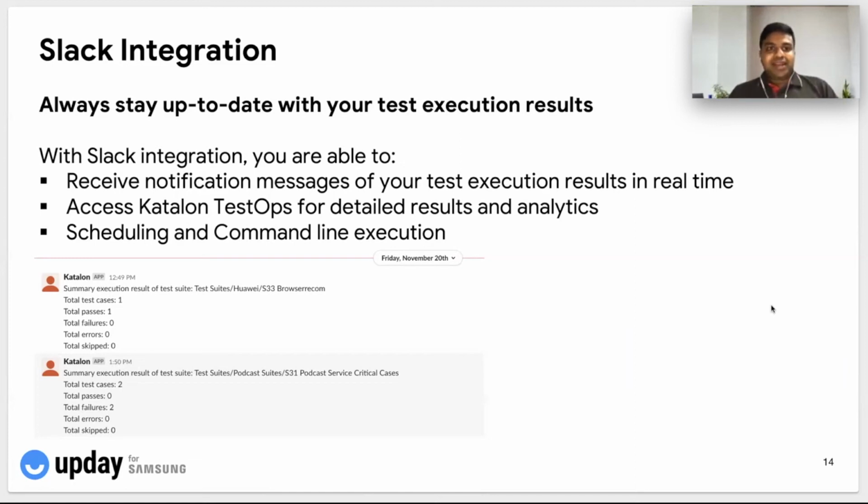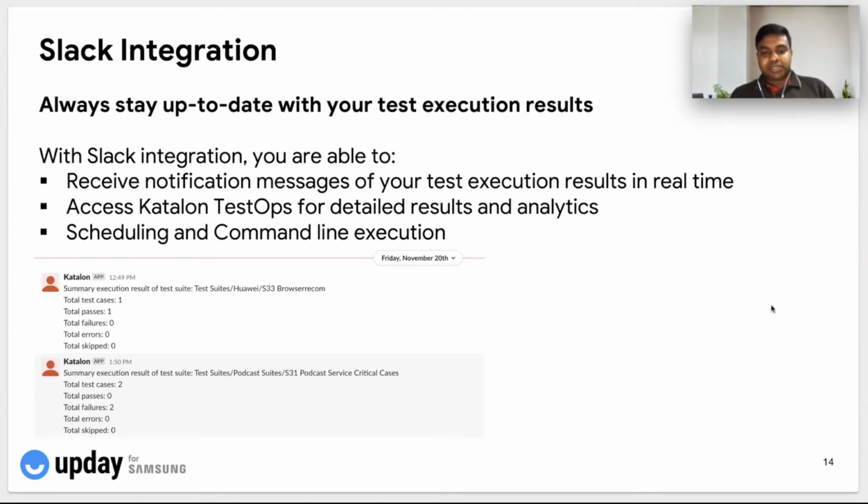One more feature is Slack integration. There is a plugin available with Katalon Studio which helps us integrate our test execution summary into Slack in the form of an API. The primary benefit is that most of the time we are on Slack for all of our office communication, so any execution that happens automatically comes directly into our Slack channel, and we don't have to manually go into the tool or the TestOps dashboard to monitor the status of the tests.